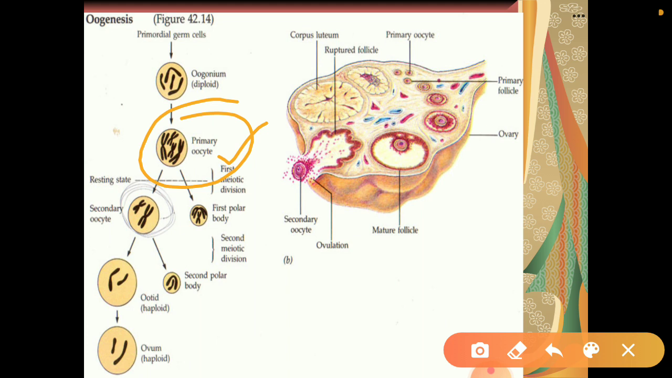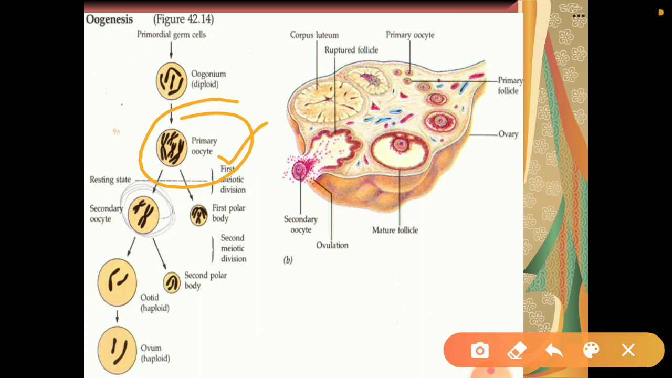So they are further surrounded by granulosa cells. These primary follicles are now further surrounded by granulosa cells and they form secondary follicles. Okay, now when they form a secondary follicle, after a certain period of time, the layer of cells divides into two layers, an external layer and an internal layer.